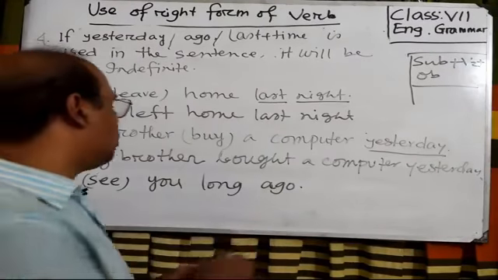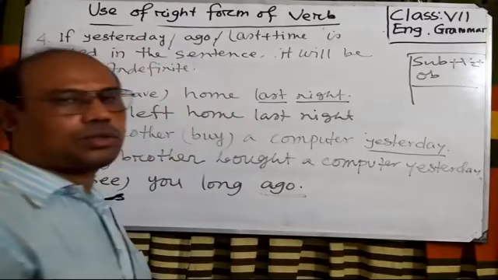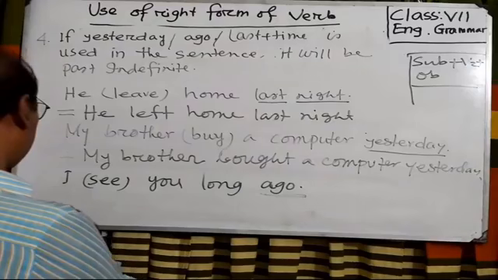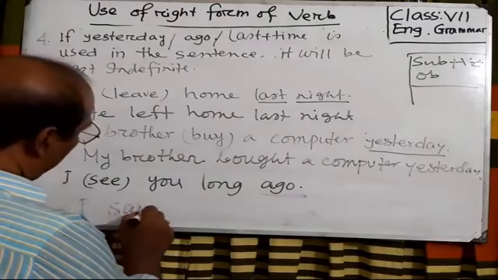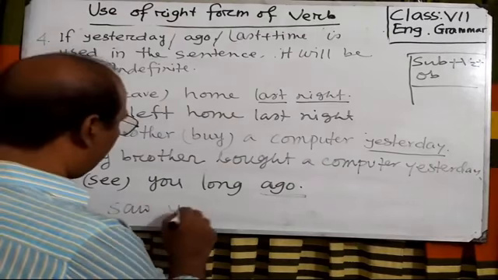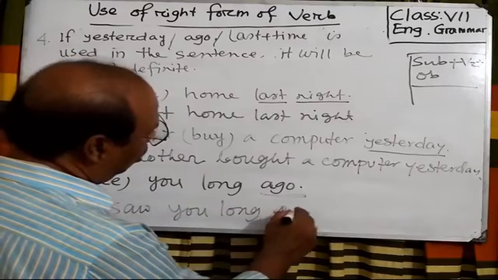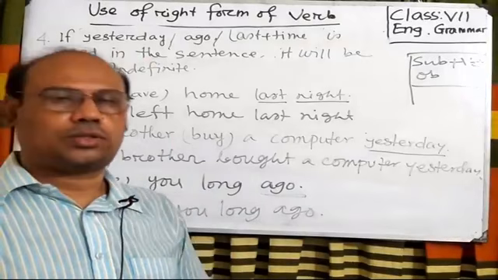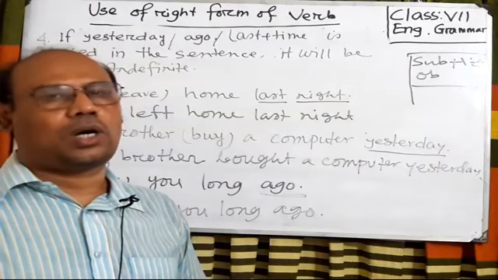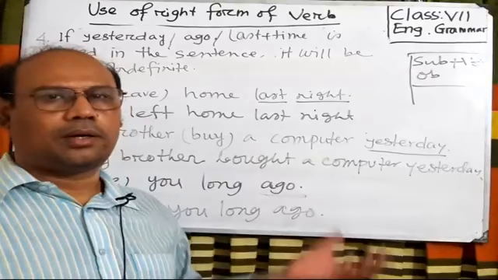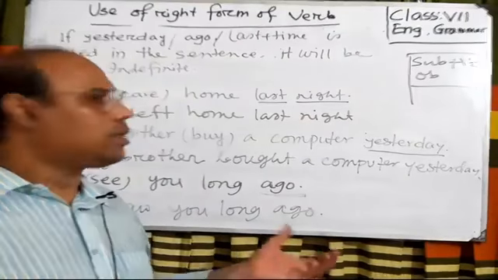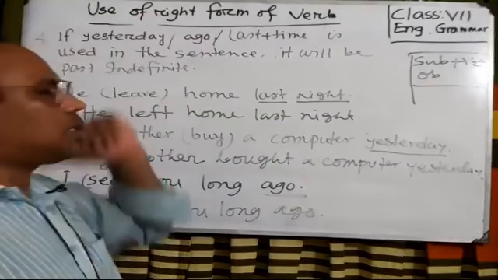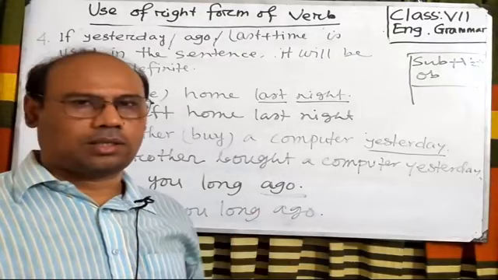Look at another sentence. I see you long ago. Ago is used. So it is also in past indefinite tense. So the sentence will be I saw, past form of see. I saw you long ago. Now, dear students, you can easily rewrite this kind of sentence which contains last plus time, ago, yesterday in the sentence.